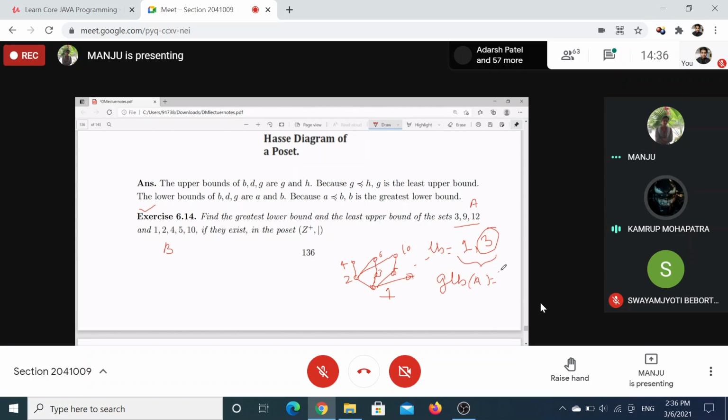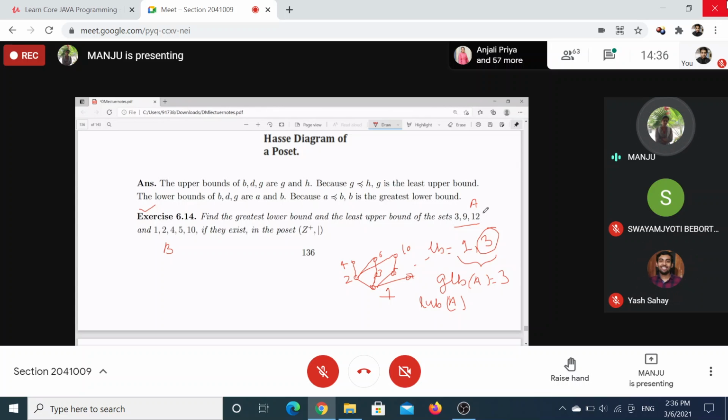Now, what about the upper bounds? These are the numbers divisible by all of 3, 9, and 12, such that all are related to that element.